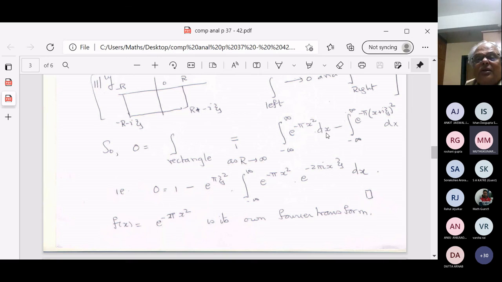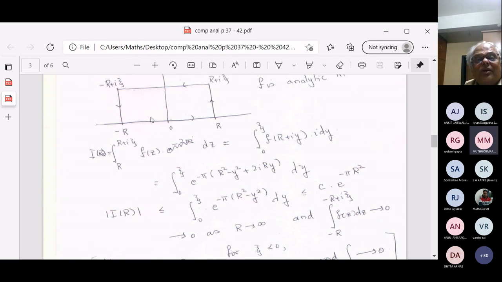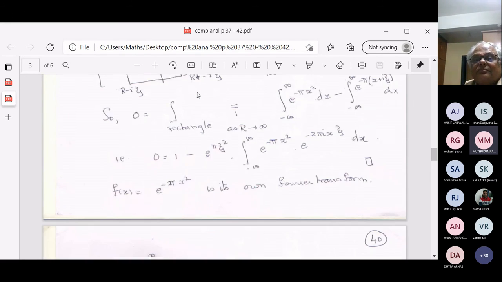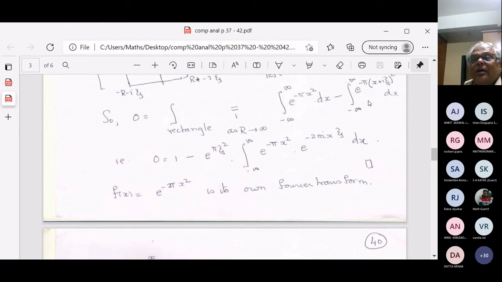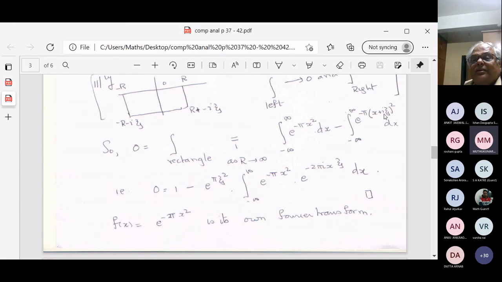And therefore, what happens to the integral over the horizontal things? The horizontal things that you have here will just give you the integral over r. So the rectangle integral is the integral over the upper line, from x to x plus i psi, x going from minus infinity to infinity.